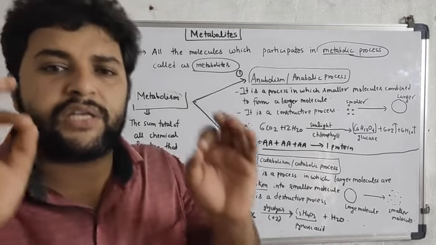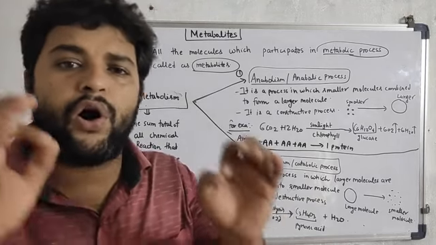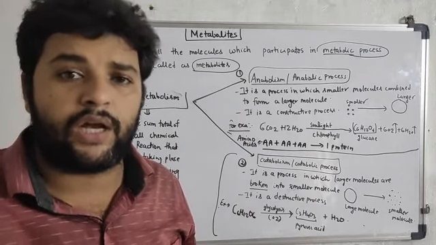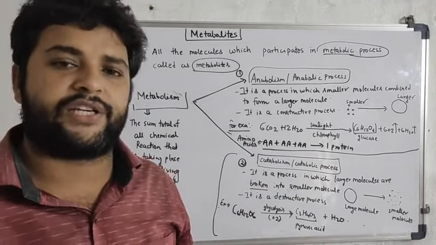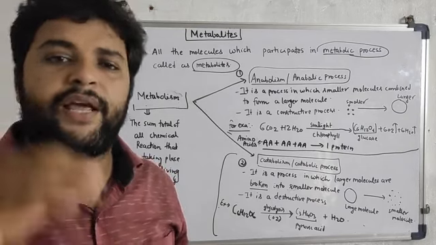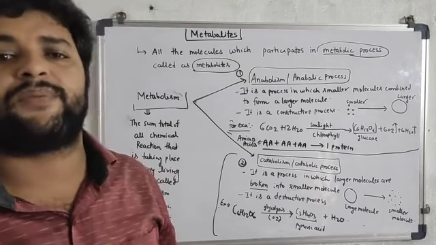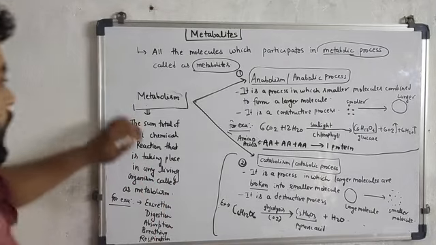It simply means the sum total of all the chemical reactions. Note this point: the sum total of all the chemical reactions that are taking place in any living cell or in any living tissue can be considered as metabolism.